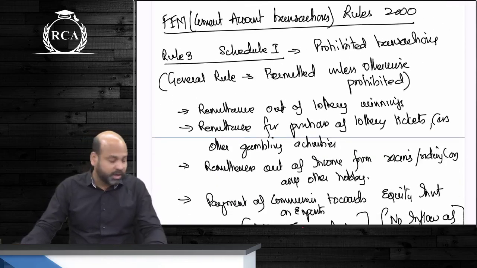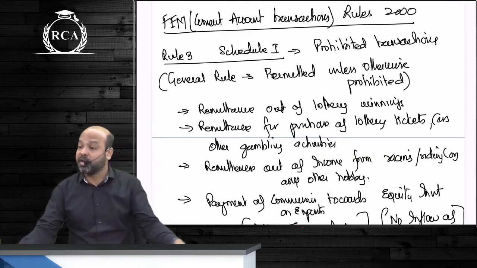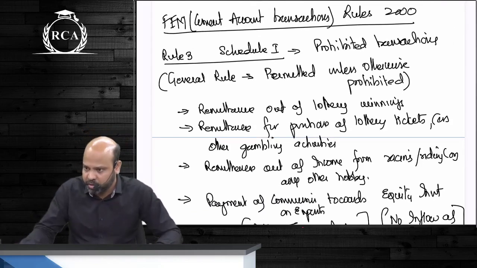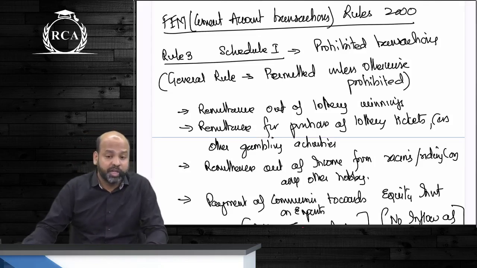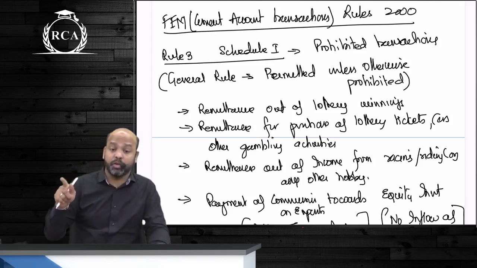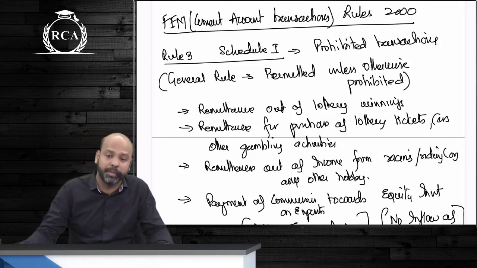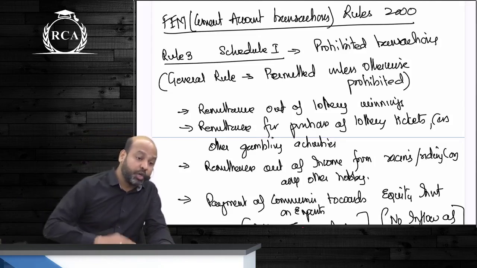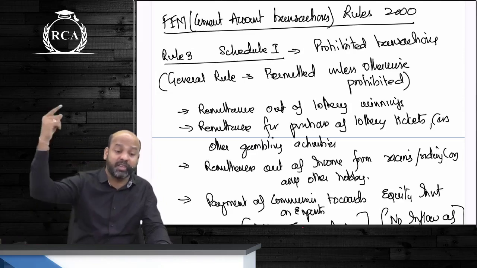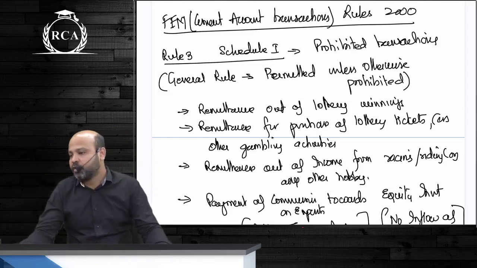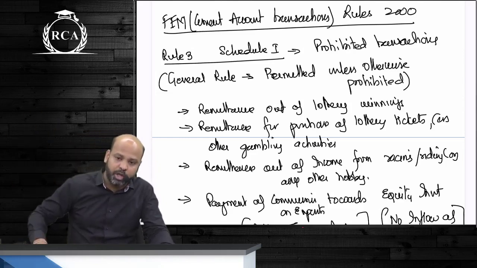As far as the rules are concerned, guys, all the schedules are under different rules. Unlike capital account transactions beta, where one rule covers 2 schedules. Yes or no? So here beta rule 3 covers schedule 1. Remember, prima facie the rule is that current account transactions are permitted unless they are prohibited. That is why, guys, schedule will talk about what are the transactions that are prohibited. So rule 3 schedule 1 beta talks about prohibited transactions.